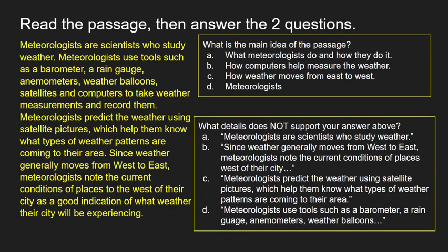C, meteorologists predict the weather using satellite pictures, which help them know what types of weather patterns are coming to their area? Or D, meteorologists use tools such as a barometer, a rain gauge, anemometers, weather balloons, and then it continues. Okay. Which detail does not support your answer above?